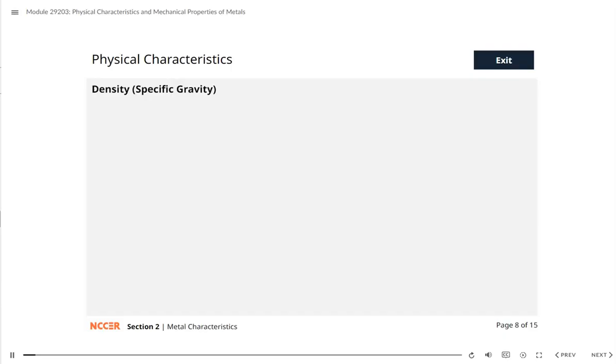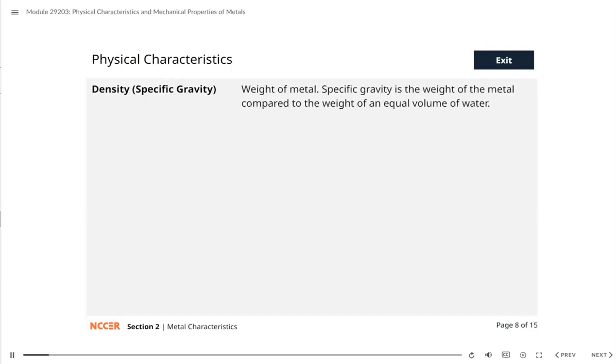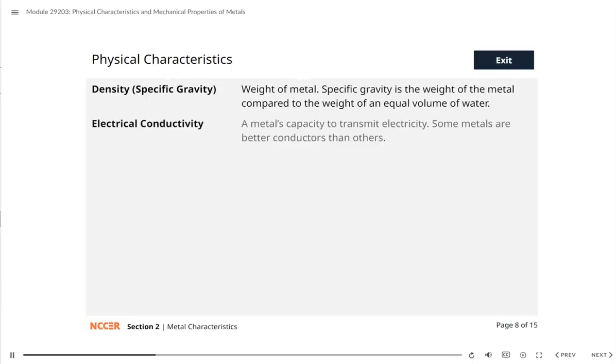Density represents the weight of a given volume of metal. It can be expressed as specific gravity or specific density, which is the weight of a metal compared to the weight of an equal volume of water. The higher the density, the higher the weight. Electrical conductivity is a metal's capacity to transmit electricity. While all metals can conduct electricity, some metals are better conductors than others.